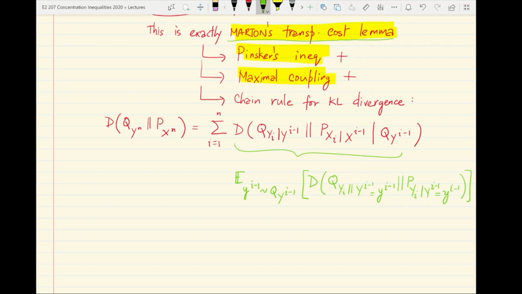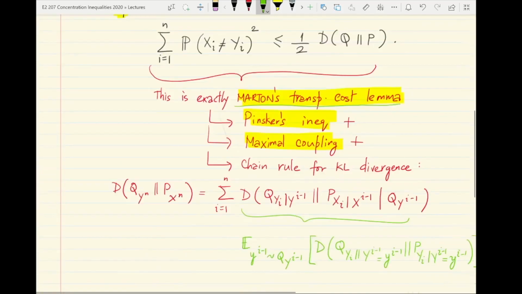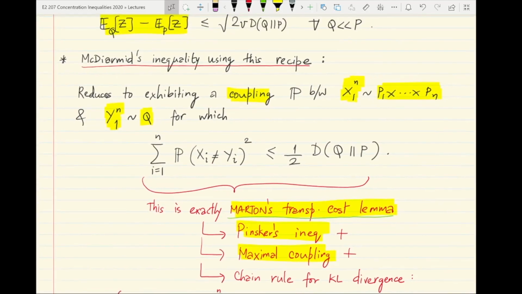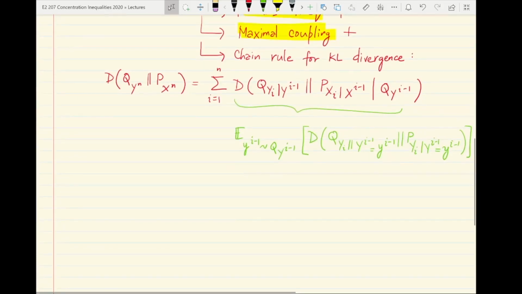So this is the expression for the chain rule for KL divergence, and we saw that you could essentially extend a coupling for n minus 1 symbols x, y up to length n minus 1 using coupling ideas to a new coupling which covers an extra symbol, so xn coupling to yn. Okay, so that was basically a recap of what we did with the transportation method in order to prove the bounded differences inequality or McDiarmid's inequality.